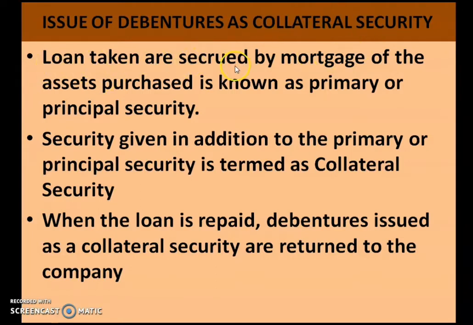Loans taken are secured by mortgage of the asset purchased, which is known as primary or principal security. So when you take a loan from the bank, you have to mortgage some asset which is known as the primary or principal security. Security given in addition to the primary or principal security is termed as collateral security. So in addition to this, if you are keeping one more additional security, that is known as collateral security, that is second security.